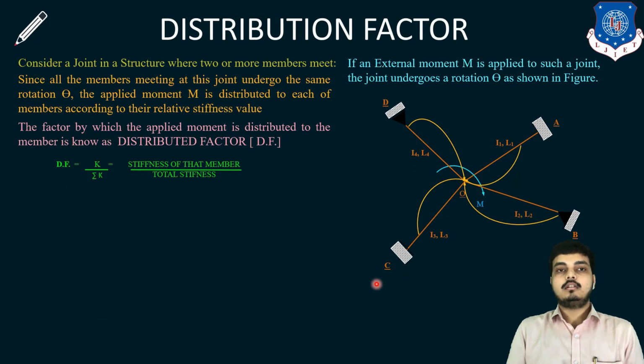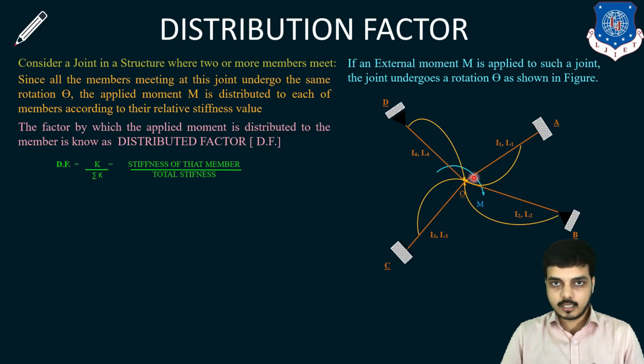Now, distribution factor. This is a very important term for solving examples using the moment distribution method. Consider a joint in a structure where two or more members meet. Here I have considered a joint O where four members, A, B, C and E, are meeting. Since all the members meeting at this joint undergo the same rotation, here I have applied moment M, and all the members undergo the same rotation theta.